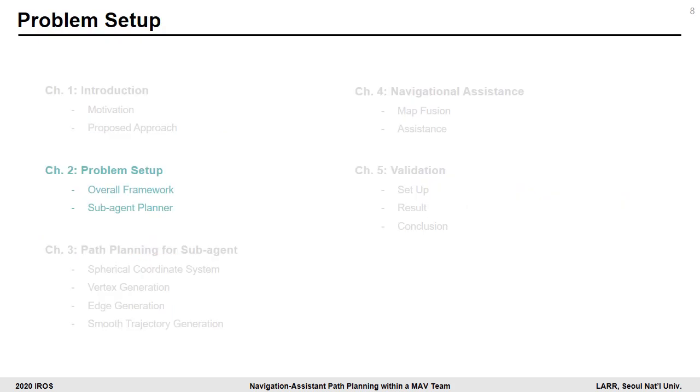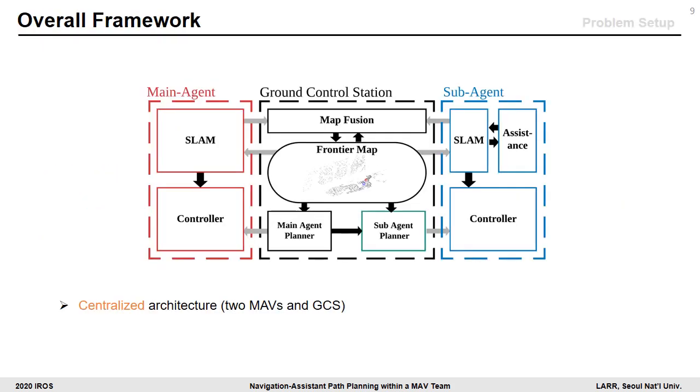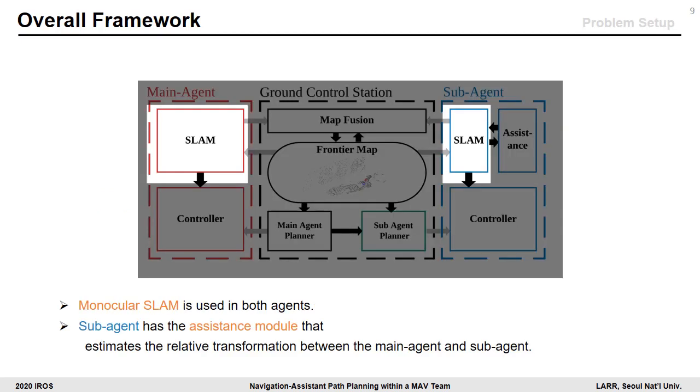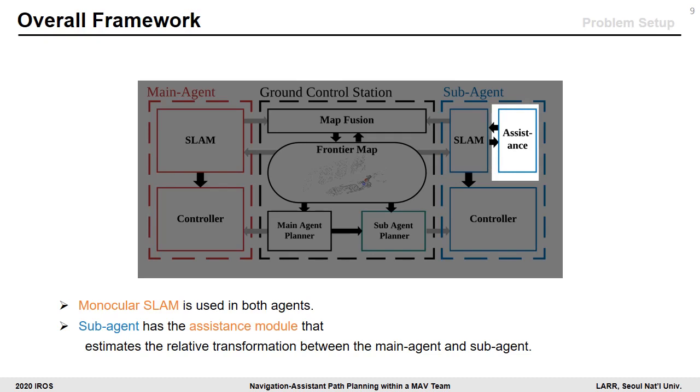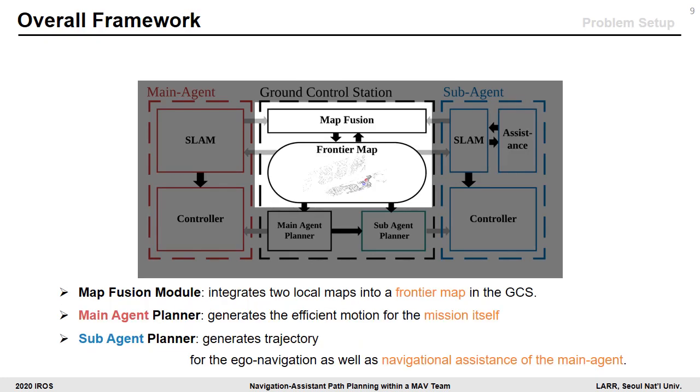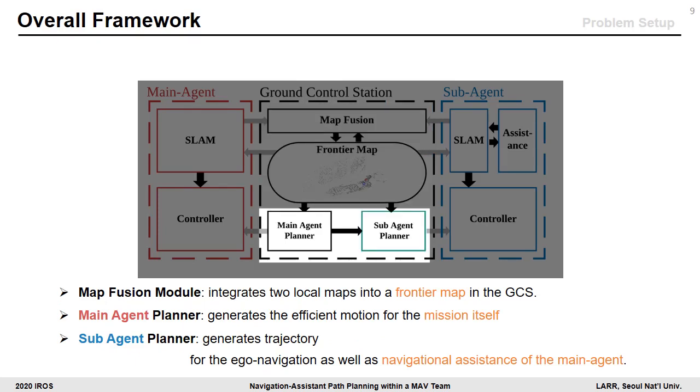Now I'm going to chapter 2, problem setup. This is our framework, which has a centralized architecture. Both agents utilize monocular SLAM. Moreover, the sub-agent has an assistance module to support the navigation of the main agent. The map fusion module integrates two local maps estimated by both agents into a frontier map. The main and sub-agent planners acquire environment data from the frontier map. The main agent planner generates motion which is highly efficient for the chief mission, and the sub-agent planner generates a trajectory for its own navigation as well as navigational assistance of the main agent.